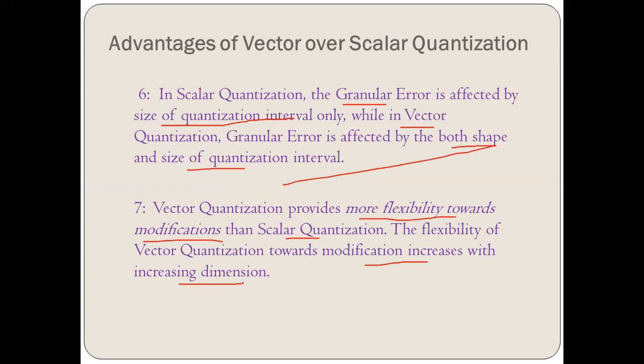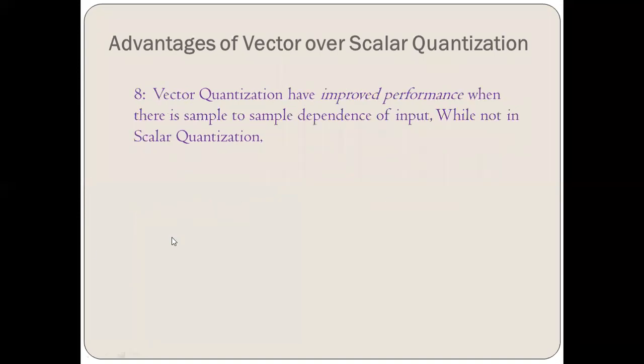So the flexibility is more for modification in vector quantization, because we can change the size and work with an infinite number of levels. Lastly, vector quantization has improved performance when there is sample to sample dependence of input, while not in scalar quantization.